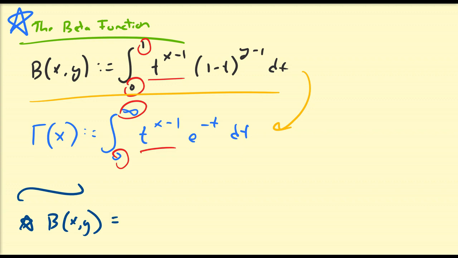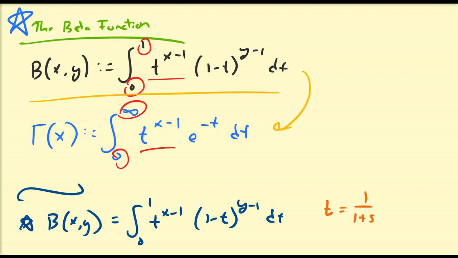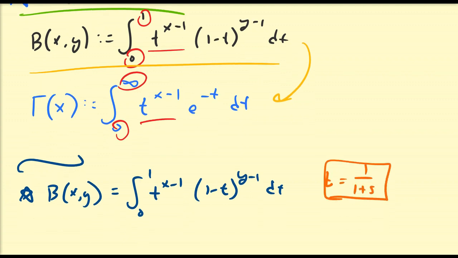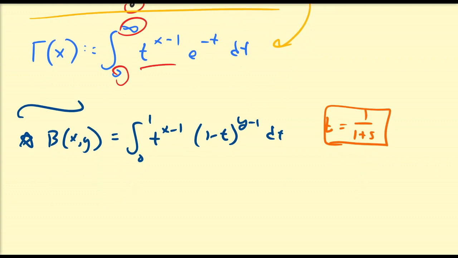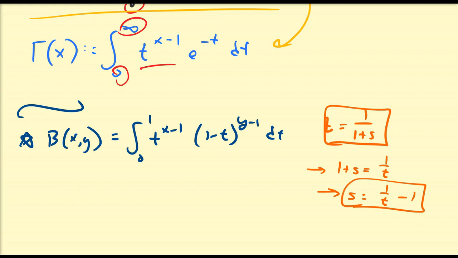We're going to start with beta equal to the integral from 0 to 1 of t to the power x minus 1, 1 minus t to the power of y minus 1 dt. And we're going to let t be equal to 1 over 1 plus s. This is going to be a u substitution, as most people will call it. If t is equal to 1 over 1 plus s, then 1 plus s is equal to 1 over t, which means that s is equal to 1 over t minus 1.